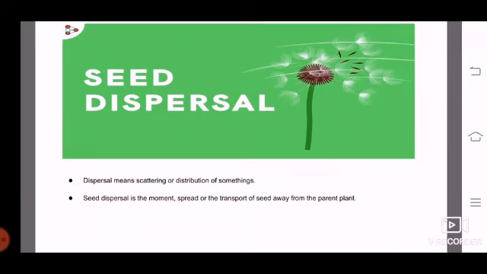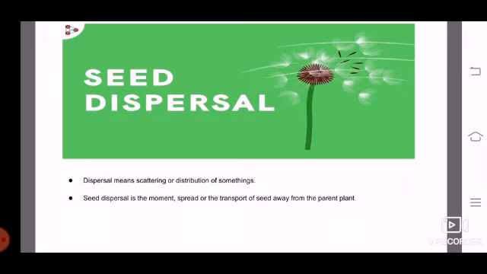Before I tell you what seed dispersal is, what do you mean by dispersal? Dispersal means scattering or distribution of something, means कोई चीज़ scattered हो और distribute हो, हम इसी को कहते हैं dispersal. Dispersal means scattering or distribution of something.